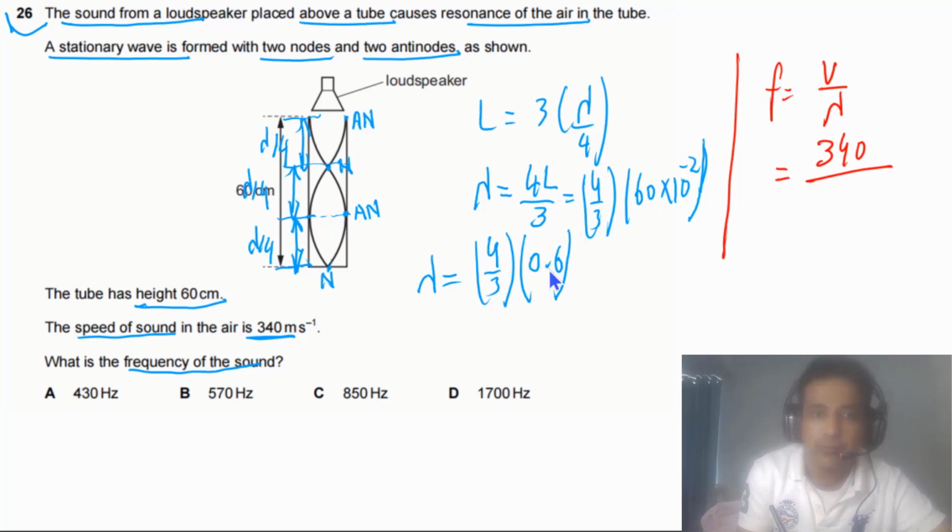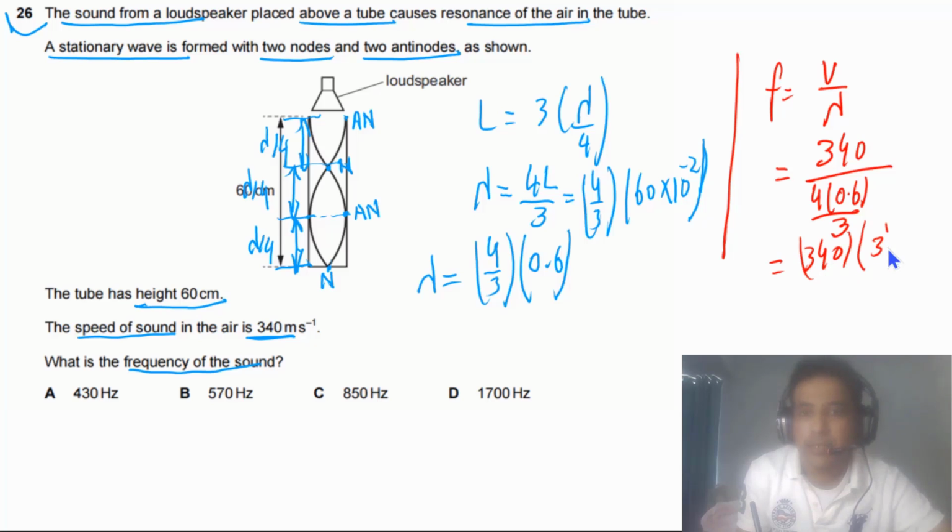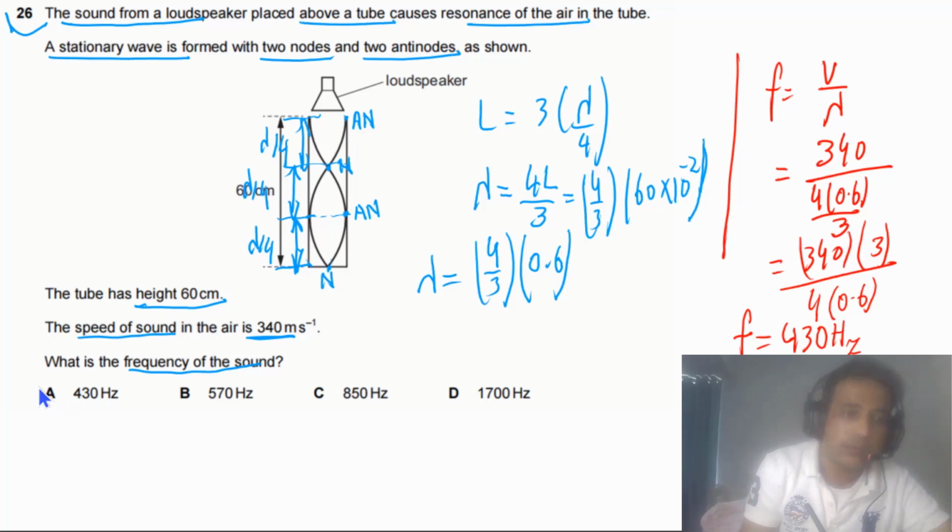We divide by this, so we have 4 times 0.6 divided by 3. We can simplify, this is 340 multiplied by 3 divided by 4 times 0.6. Now if we solve this, our final answer up to 2 SF is 430 hertz. So this is the value of frequency. So the answer for this question has to be A.